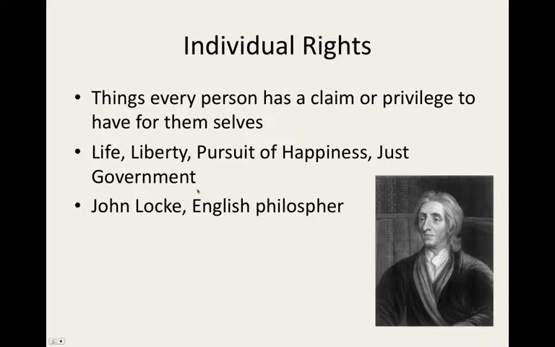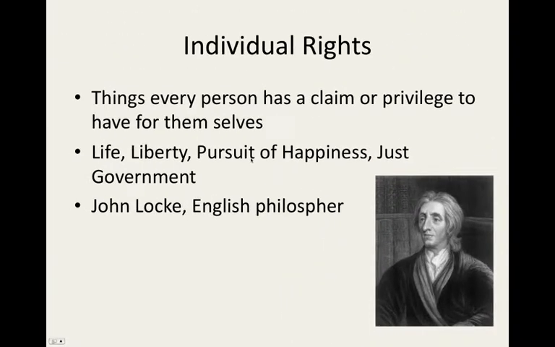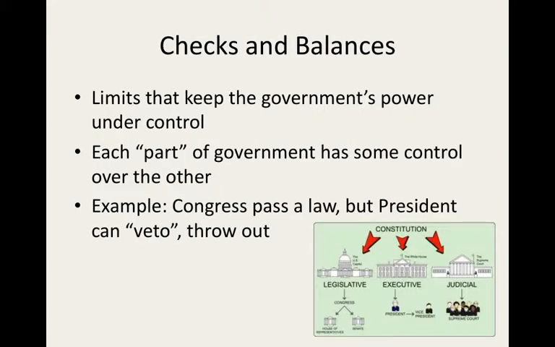And this idea of people possessing individual rights dates back to John Locke, who was an English philosopher, pictured right here, Mr. Locke. He said that these rights don't come from some king, but they come from a higher power, God, if you believe. And these rights, no one could take them away, not even a king. We're going to talk more about John Locke. Actually, we have in the previous lesson. So that's this idea of individual rights.